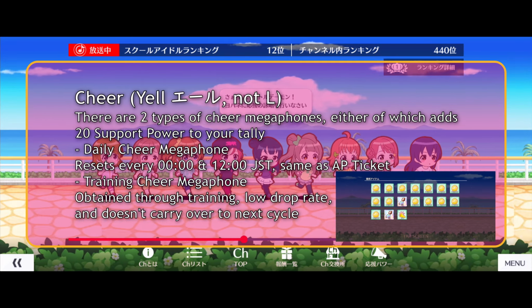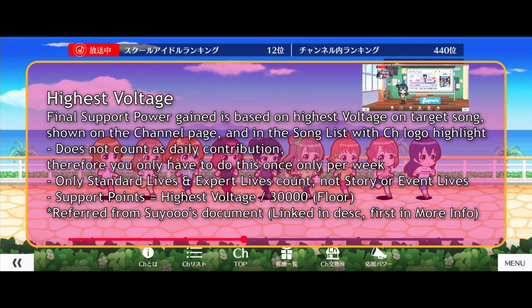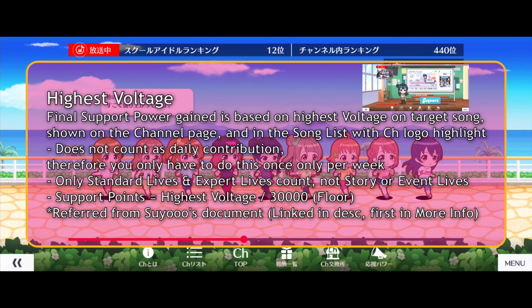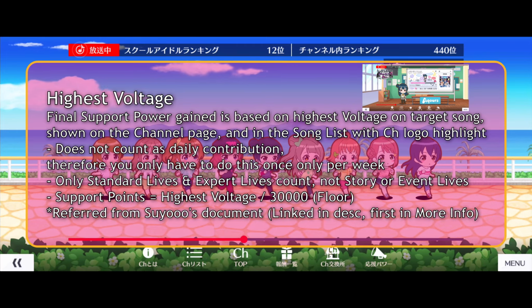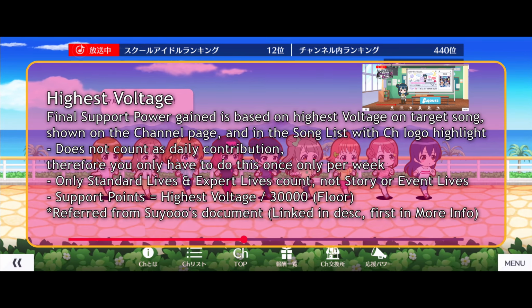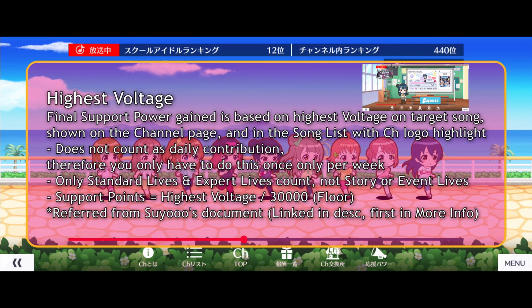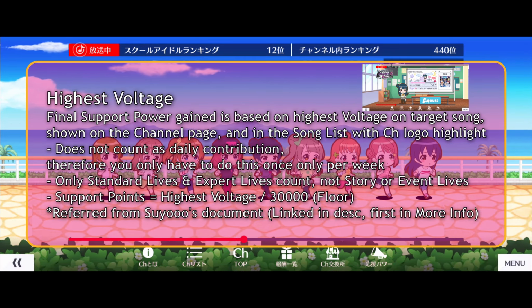The final method is through highest voltage. You have the whole ranking period to get the highest voltage for the target song shown on the channel screen. Only standard lives and expert lives count to this. You cannot use story lives or event lives for this. The support power you'll gain from this will be calculated and shown after the tallying period.